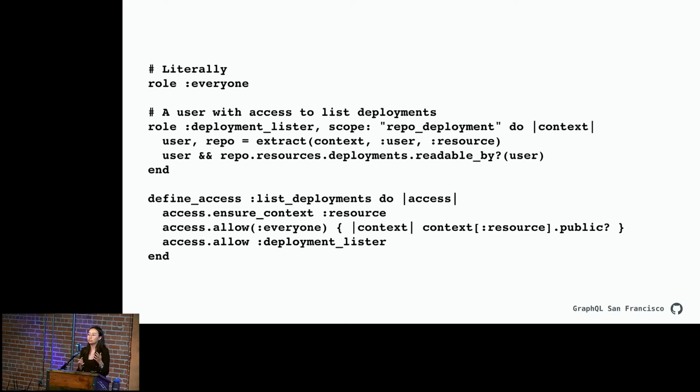Then we define the access itself. If you were to think of authorization against a REST API, I personally think it's a little easier to reason about because you have things narrowed down to the action. So list deployments is essentially a GET, and it's an action. This access is how we authorize against that action. In this case, as you can see, if the repository is public, then everyone is able to see it. Whether or not it's public, a deployment lister is able to see it.